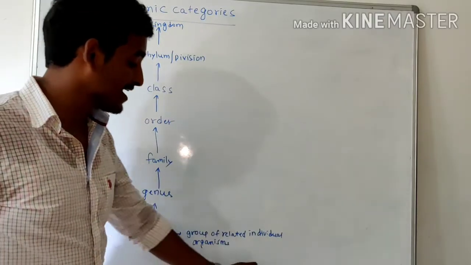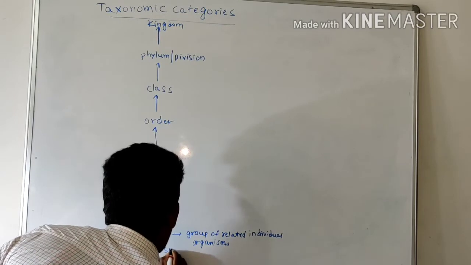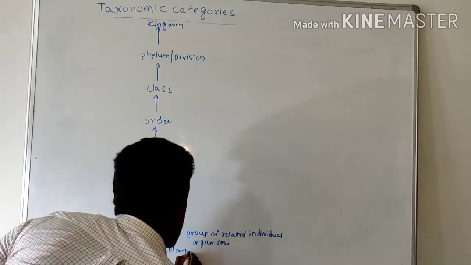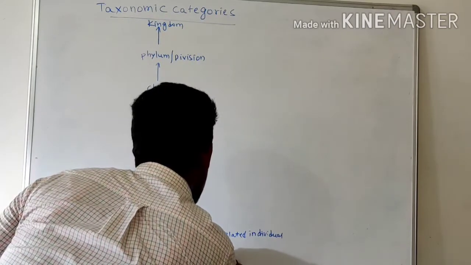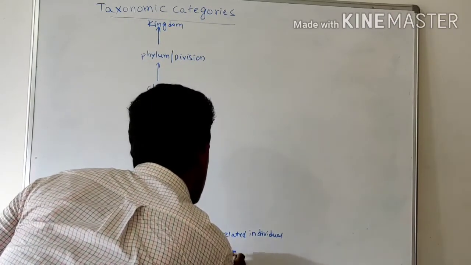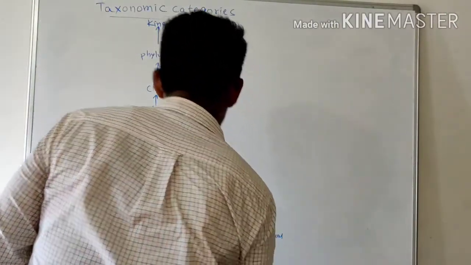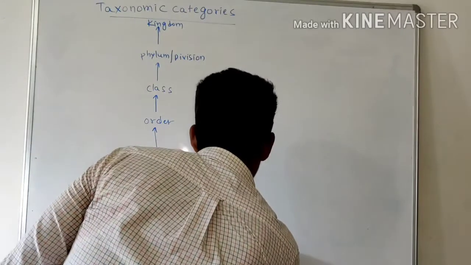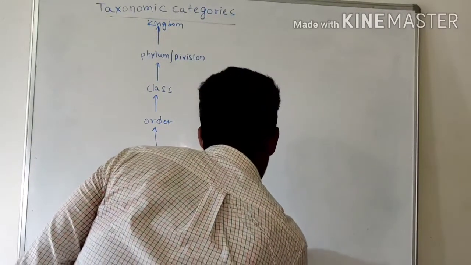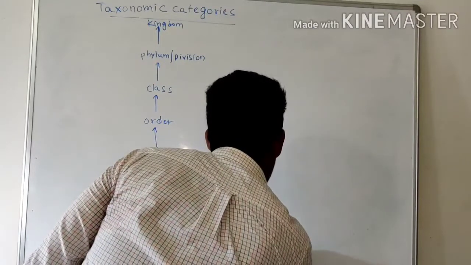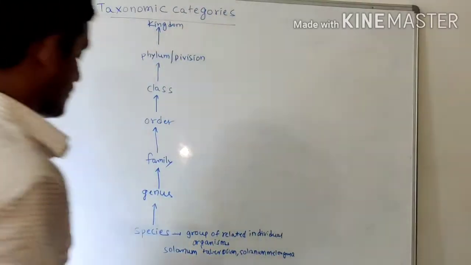For example, take Solanum tuberosum, potato, and another example, Solanum melongena, brinjal.